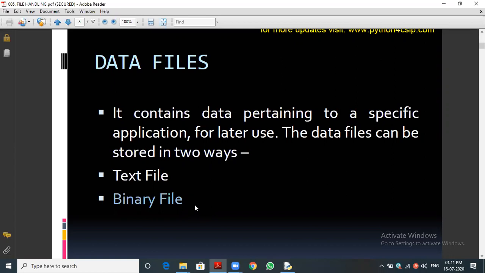By using the text editor, we can open the file. Likewise, in Windows, what is the default text editor? Notepad. Okay. For iOS, that is Mac or Linux operating system, we say it is a terminal, not a text editor. In Windows, we say Notepad. By using the text editor, we can open the file. That is text file.